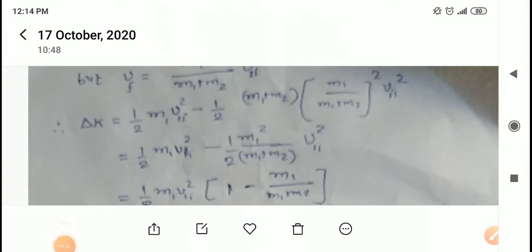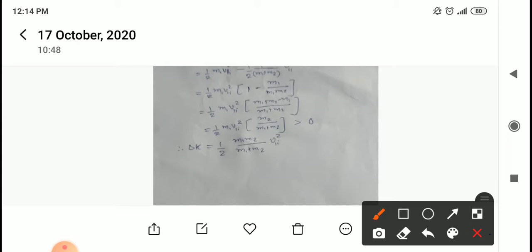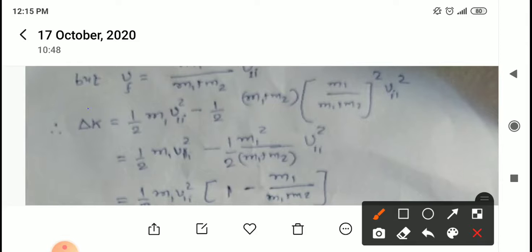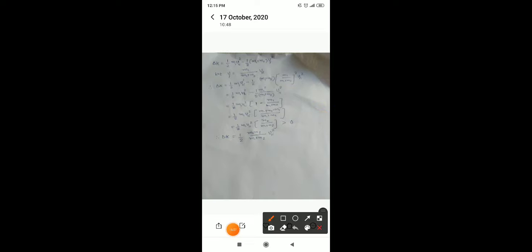Okay, students, so this was the step we were talking about. Delta K is equal to half m1 v1i square minus half (m1 plus m2) vf square.